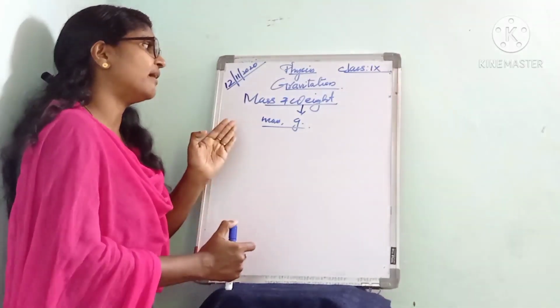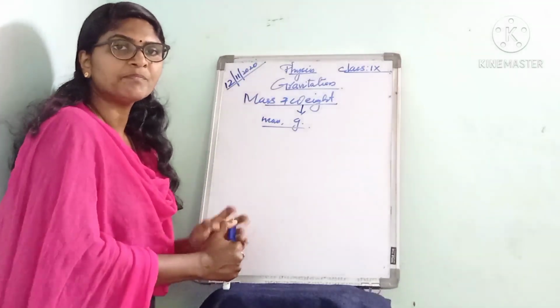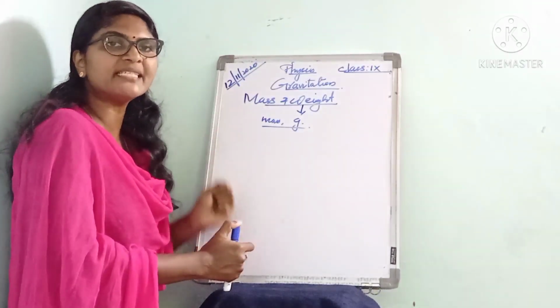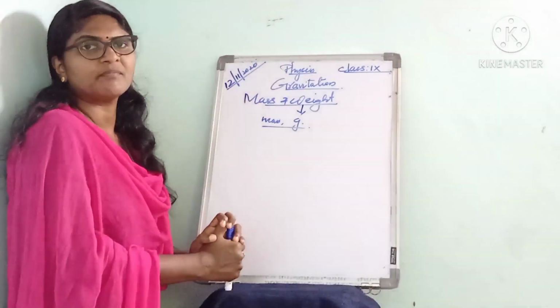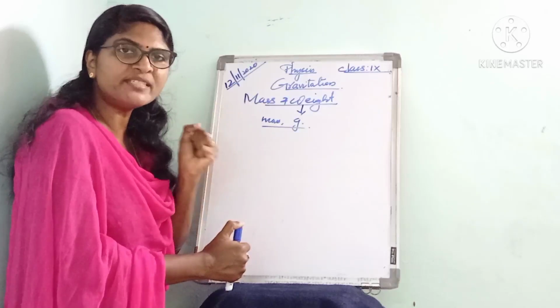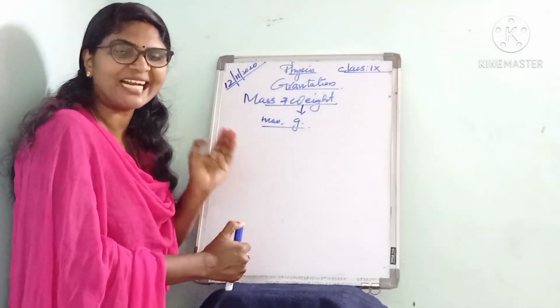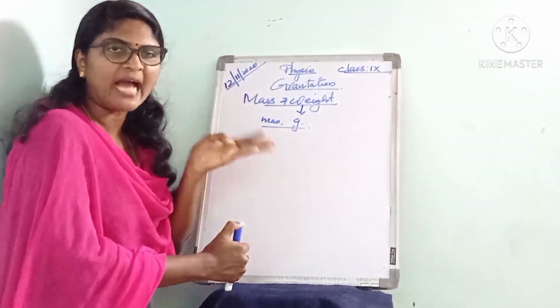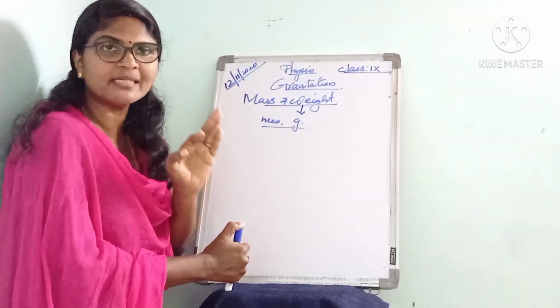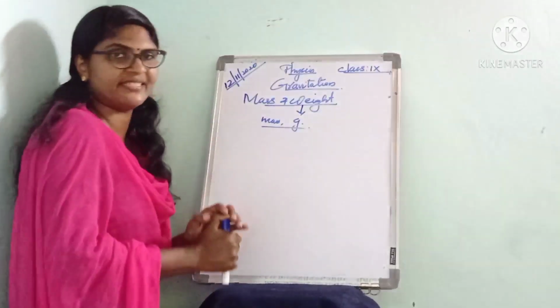The weight of an object means the force with which that object is attracted towards Earth. That is called its weight.